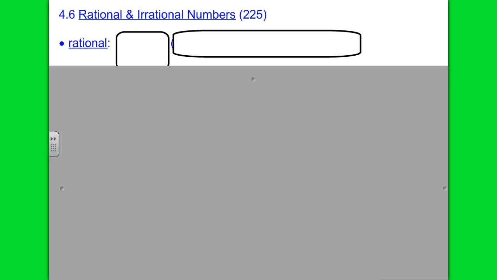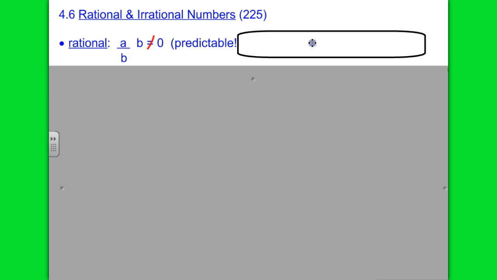And today we are talking about rational and irrational numbers in chapter 4. This is the last section, section 6. So you just told me what a rational number is. Rational is fractional. And so we can show it by using a fraction, showing our variables in a fraction. And Carson told us that if we have a variable in the denominator, that variable may not equal 0. If it did, that fraction would be undefined.